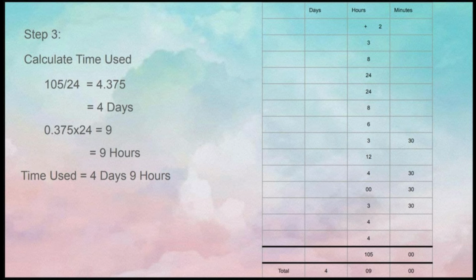Next, we can see the remaining 0.375 from the previous calculation must be multiplied by 24 to get the hourly value. 0.375 multiplied by 24 gets 9 hours. So here we get the time used is 4 days, 9 hours.